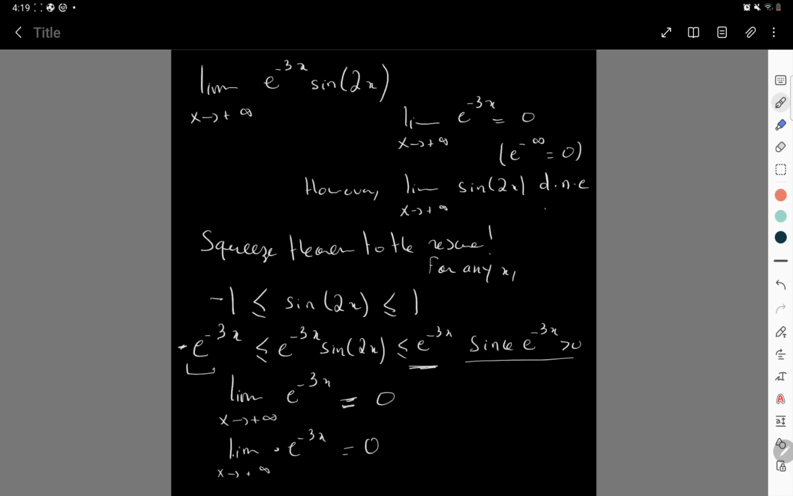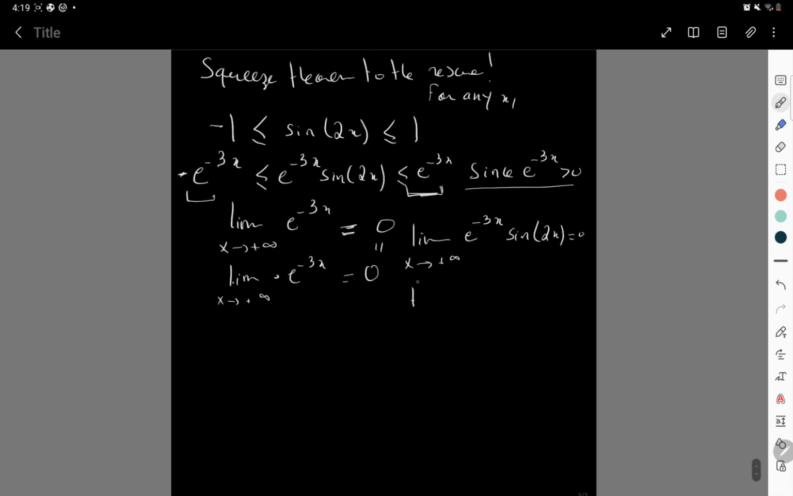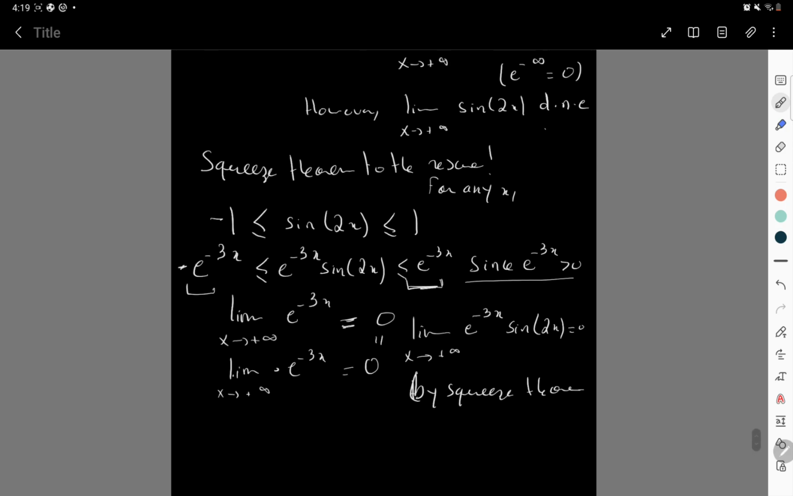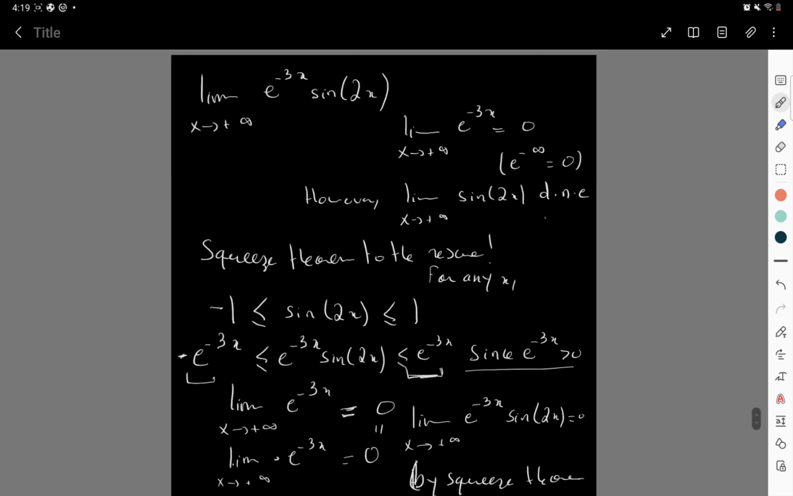So if the right hand side and the left hand side go to 0, then the middle will also go to 0 by the squeeze theorem. I mean, the limits of the left hand side and the right hand side are equal. Then by the squeeze theorem, the limit of the element in the center, which is the limit I'm after, also goes to 0. Well, let's do one more example.